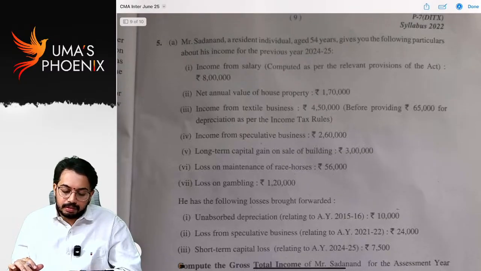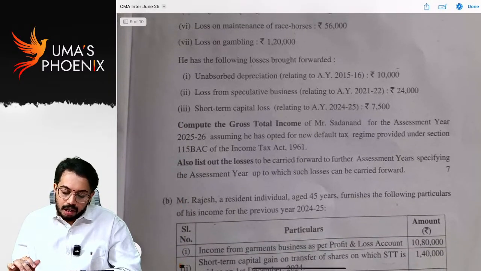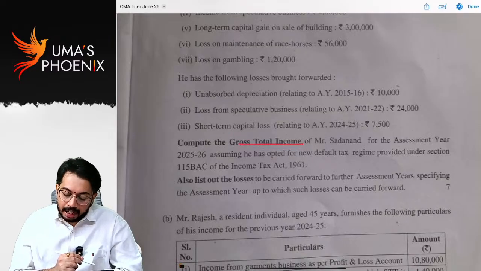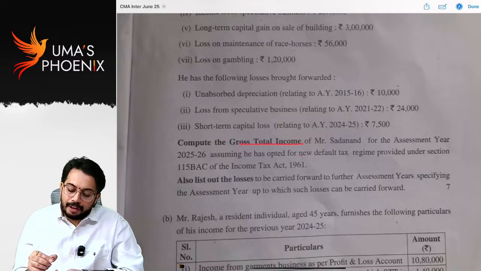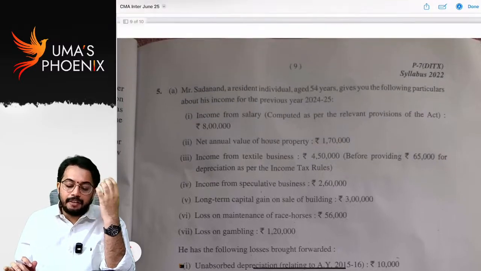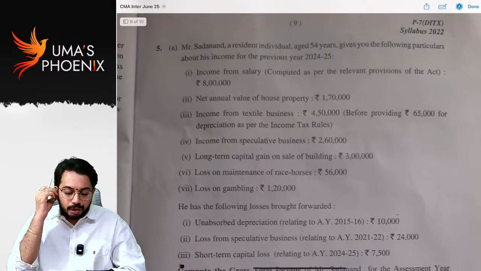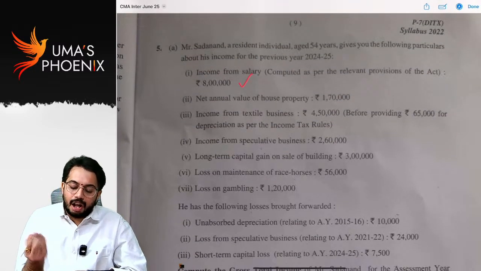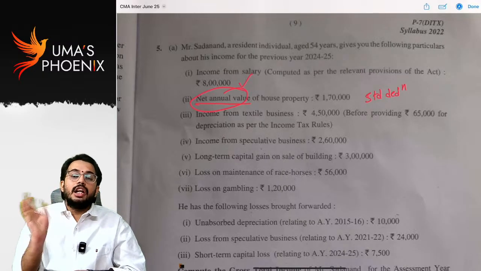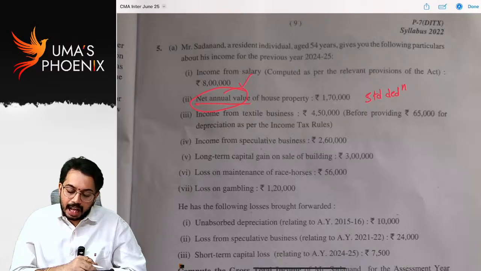Next. Here he asked you to calculate total income and tax liability, assuming he has opted for new default tax regime. Okay. So under default tax regime, you need to calculate total income. Income from salary already given. Net annual value given. Careful, you need to claim standard deduction. He did not give income from house property, he gave net annual value.